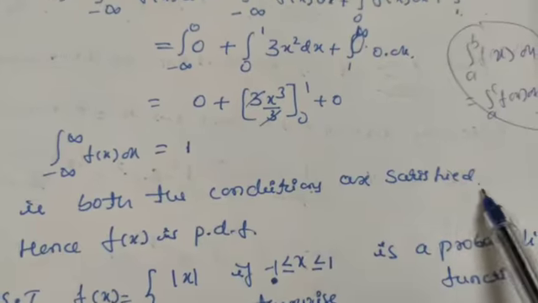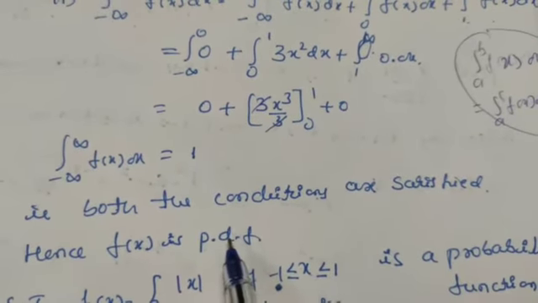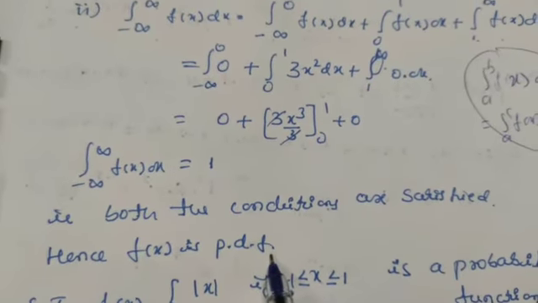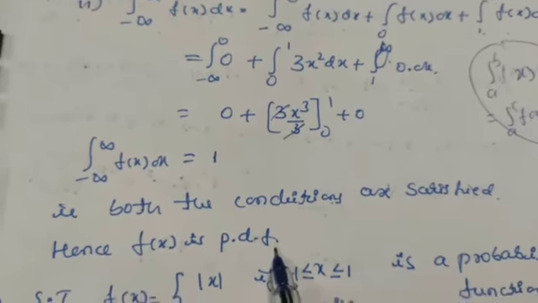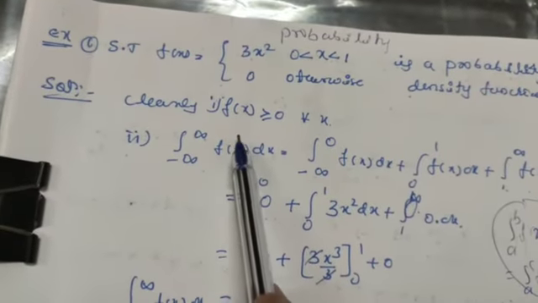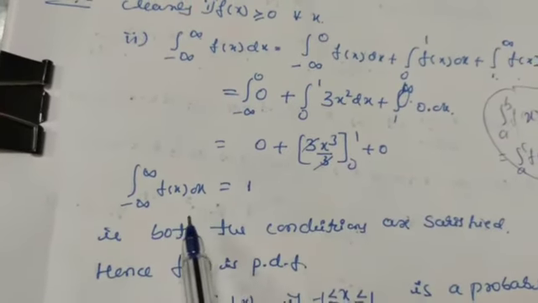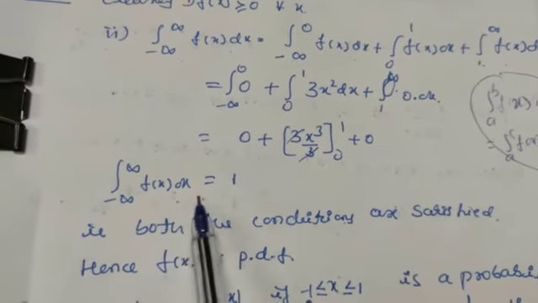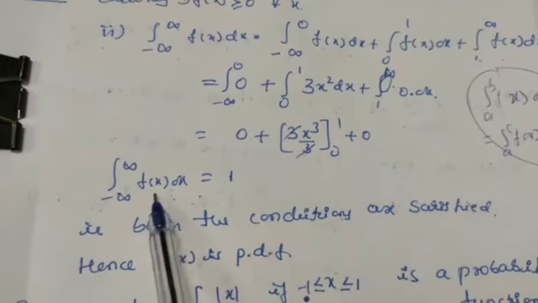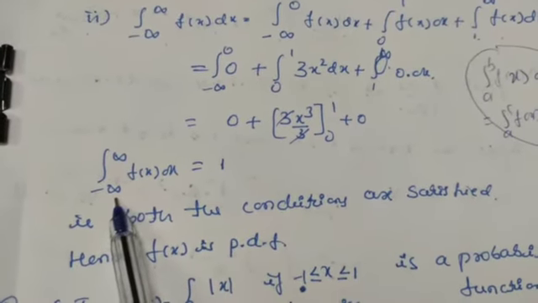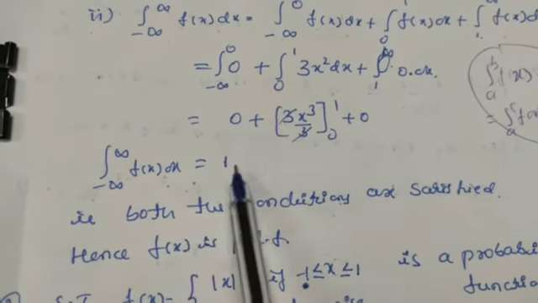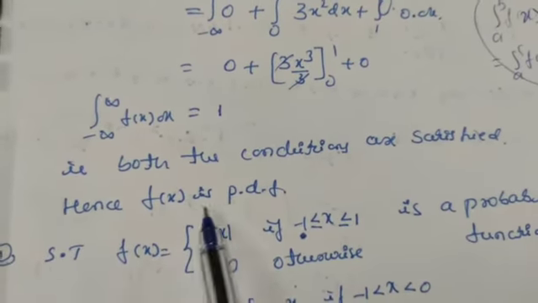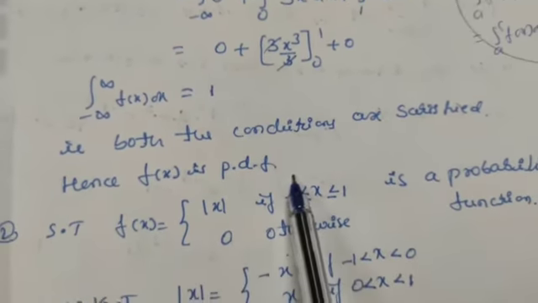We know from the previous classes the definition of a probability density function: it satisfies these two conditions. The first one is f of x is greater than or equal to 0, and the second one is that the sum of the function, sigma or in place of that the integral from minus infinity to plus infinity of f of x dx, is equal to 1. So both the conditions are satisfied, hence we can say that f of x is a probability density function.